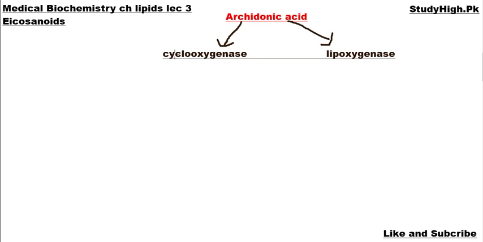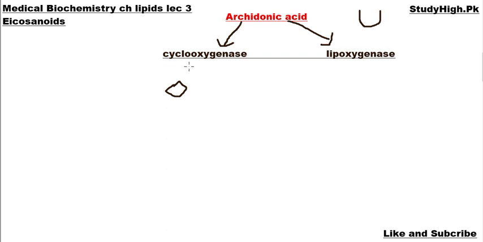In the cyclooxygenase pathway, first this arachidonic acid that is present in U form is converted, and a cyclopentane ring has been created in this arachidonic acid. That's why we call it the cyclooxygenase pathway.